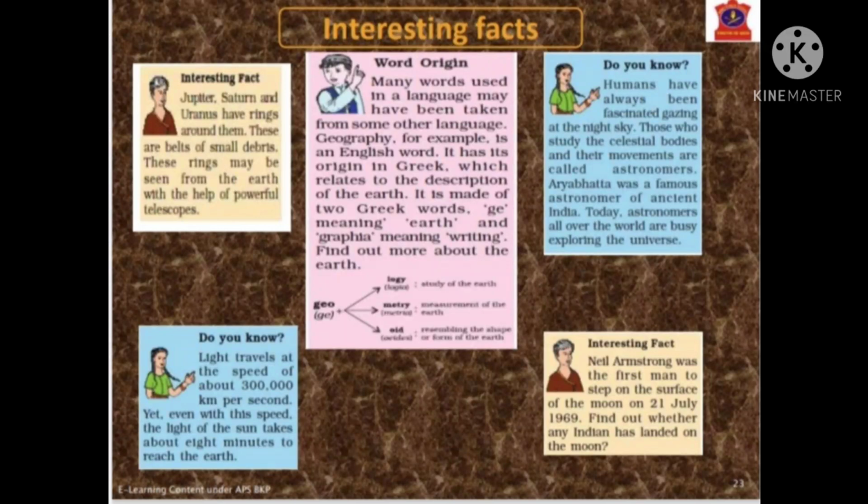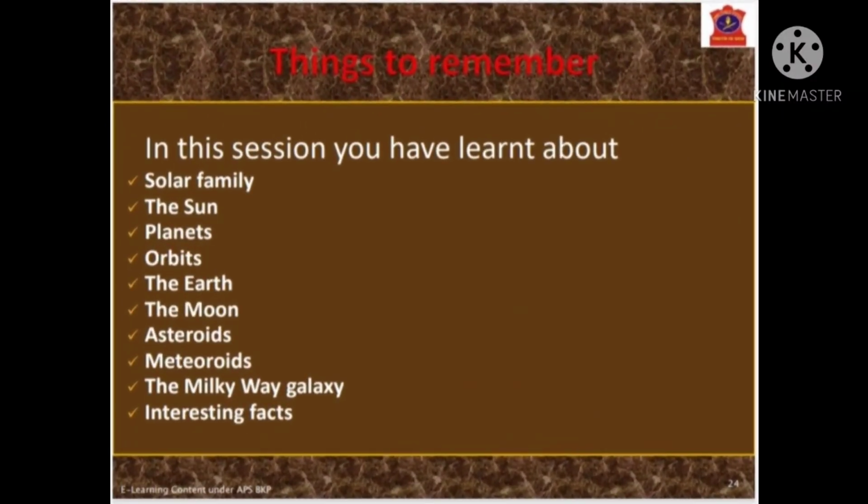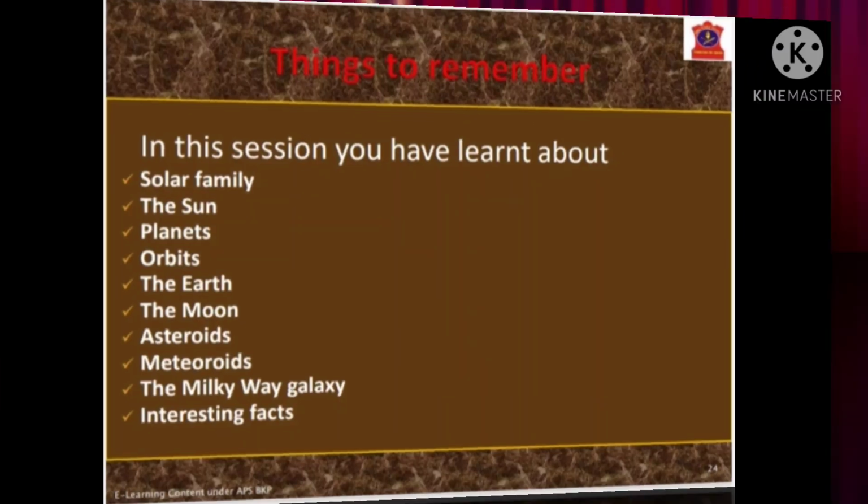Now the session is going to complete here, and I believe after this session you'll be able to describe the solar family, the sun, planets, orbit, the earth, the moon, asteroids, meteoroids, the Milky Way Galaxy, and so many other things too. I hope this session will help you to clarify all your doubts from the chapter The Earth in the Solar System, and you understand the chapter very comfortably.